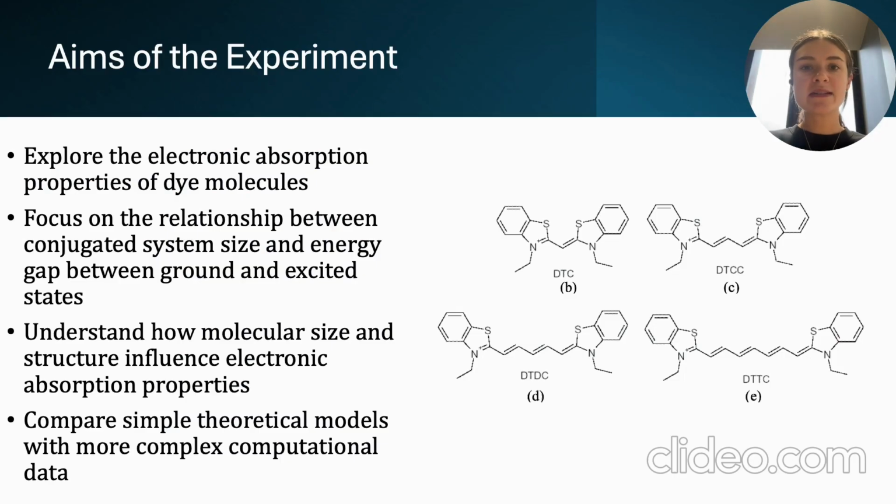So to start off, the aim of this experiment is to explore the electronic absorption properties of dye molecules, as seen on the right. Specifically, we focused on the relationship between conjugated system size and the energy gap between ground and excited state, which I'll discuss in detail later. In doing so, we hope to understand how molecular size and structure influence electronic absorption properties. Additionally, we will compare different theoretical models with more complex computational models to see which gives the closest results to our experimental results.